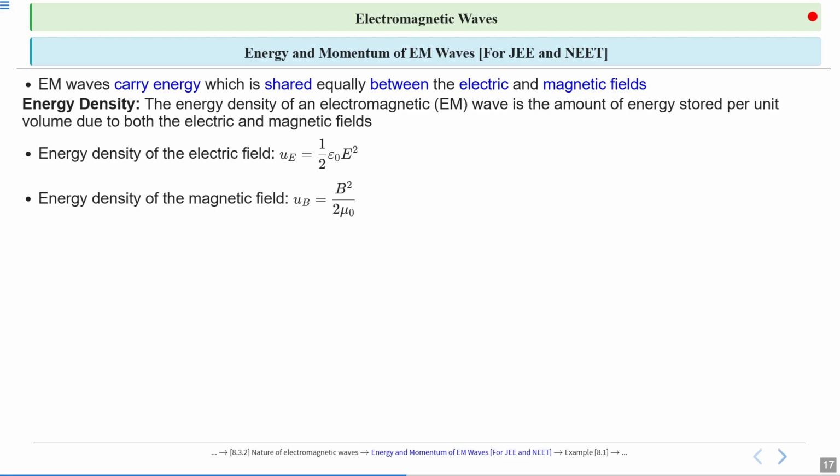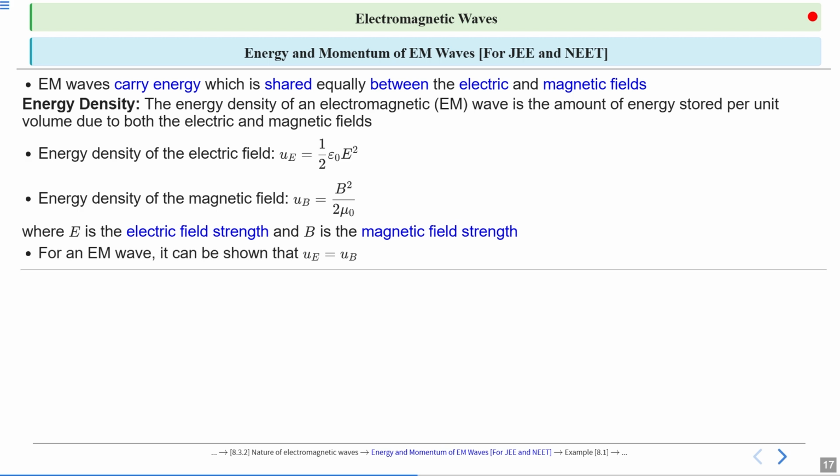Where E is the electric field strength and B is the magnetic field strength. For an EM wave, it can be shown that UE is equal to UB. I have given you an idea in the first line also, that this energy is shared equally between electric and magnetic fields. So the energy density of the electric field and the energy density of the magnetic field will be equal.